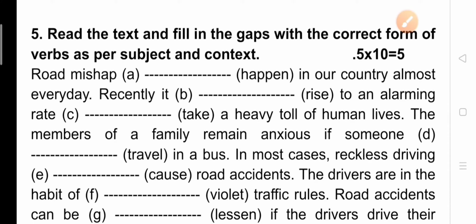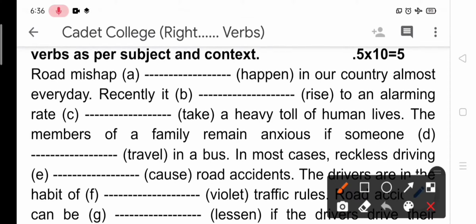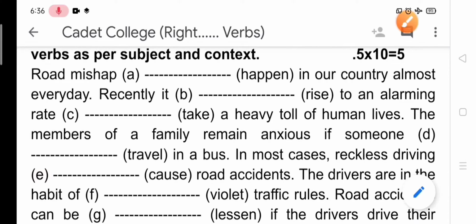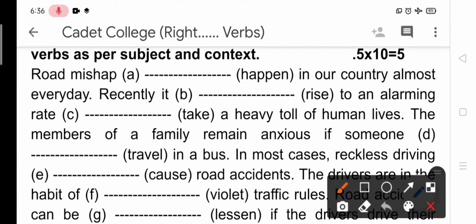The members of a family remain anxious if someone dash travel in a bus. Again, it is a present indefinite tense. If someone travels in a bus, the subject is third person singular number. So according to the subject verb agreement, the required verb is travels in a bus. In most cases, reckless driving cause road accidents. Again, it is a present indefinite tense. Reckless driving causes. We need to write here causes road accidents.